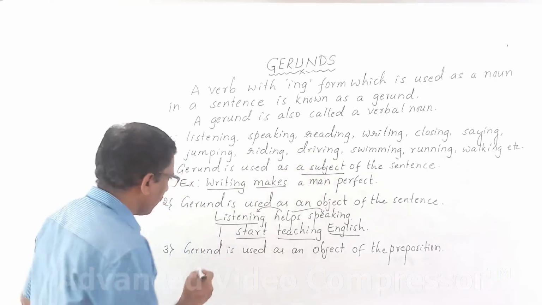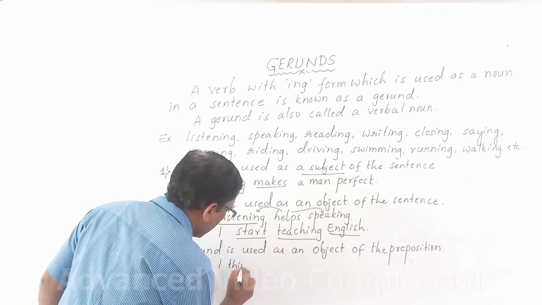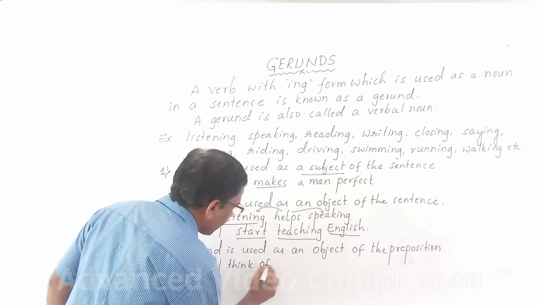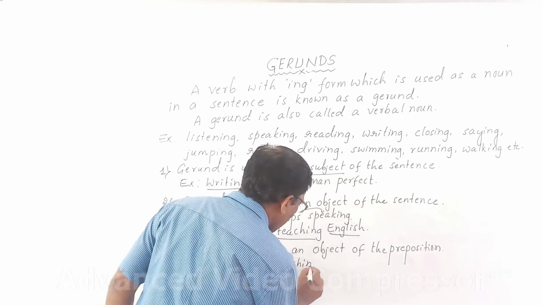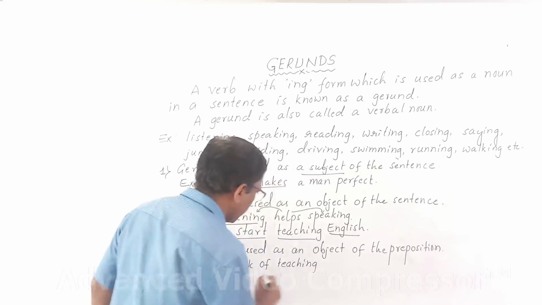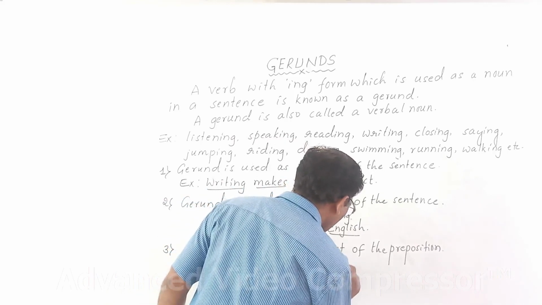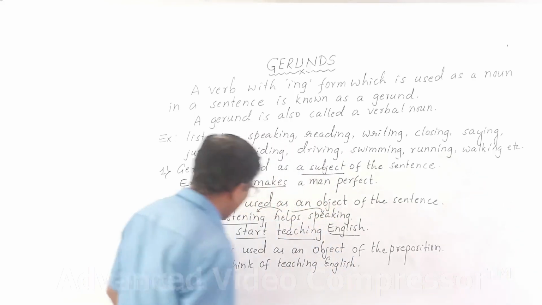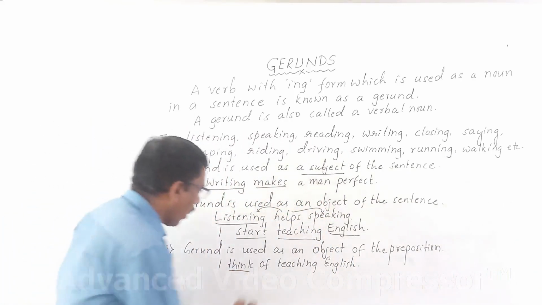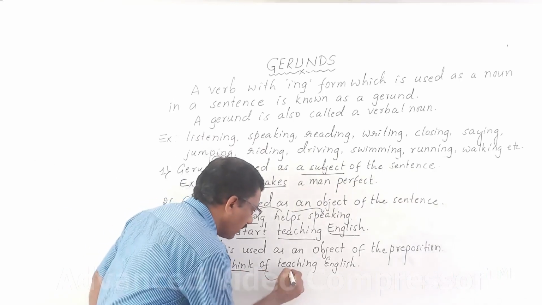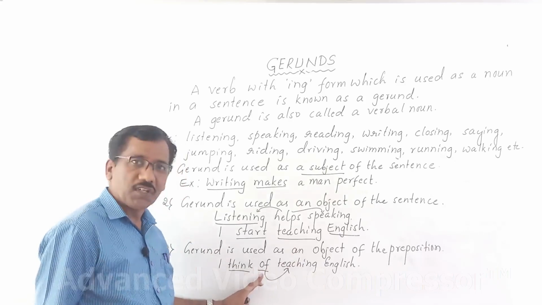For example, I think of teaching English. Here in this sentence, think is main verb, of is preposition, and the teaching is used after the preposition.